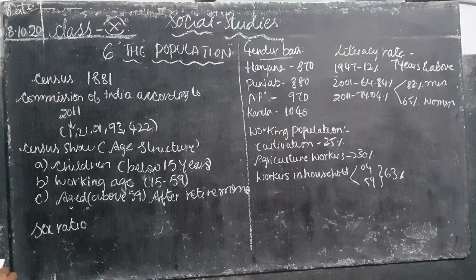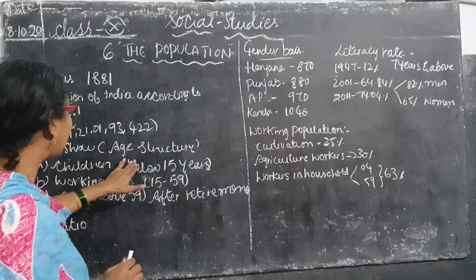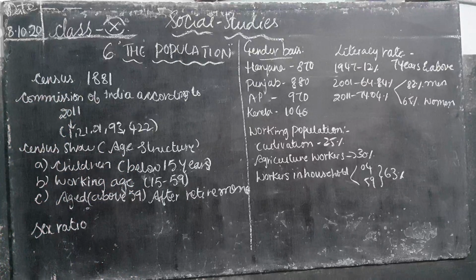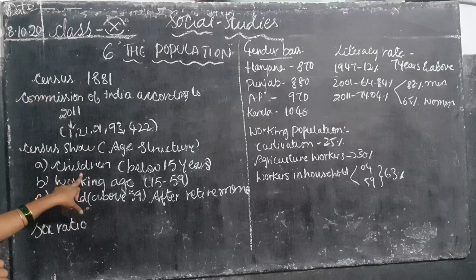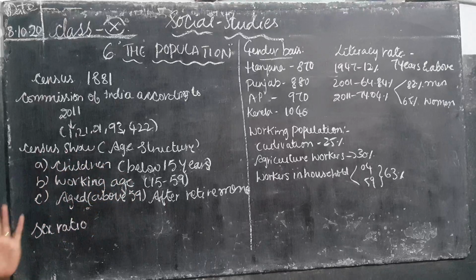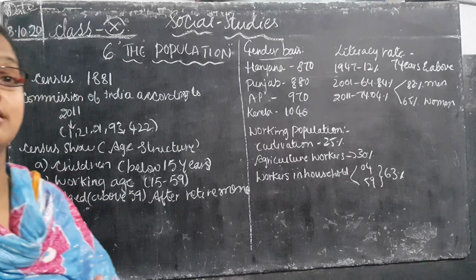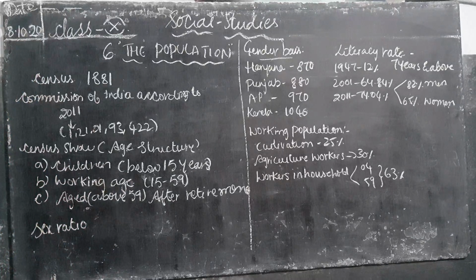Isn't it, children? See here, census shows age structure. What is the age structure? Here they are taking into consideration 3 groups, that is A, B and C. A is what, children? Children below 15 years. Generally, children below 15 years are depending upon their parents. For example, you are in 10th class.